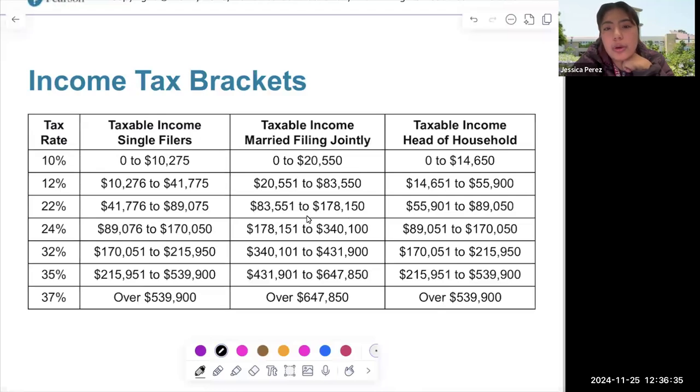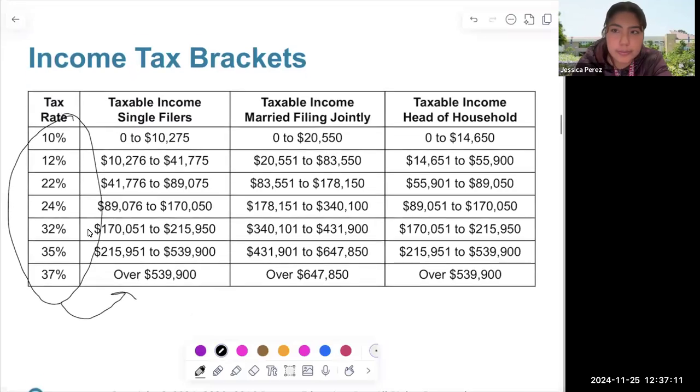For 22%, if you are anywhere between 83,000 and 178,000, or if you're head of the household, like if you're a single person, or you're separated or divorced but you're head of the household, and this is how much you're making. Let's say you're married and your wife or your husband doesn't work, then you're the head of the household. Or if you're single, not married, and you are only working on your own, and this is how much you're making, that's how much they're charging. So the more you make, the more they charge.